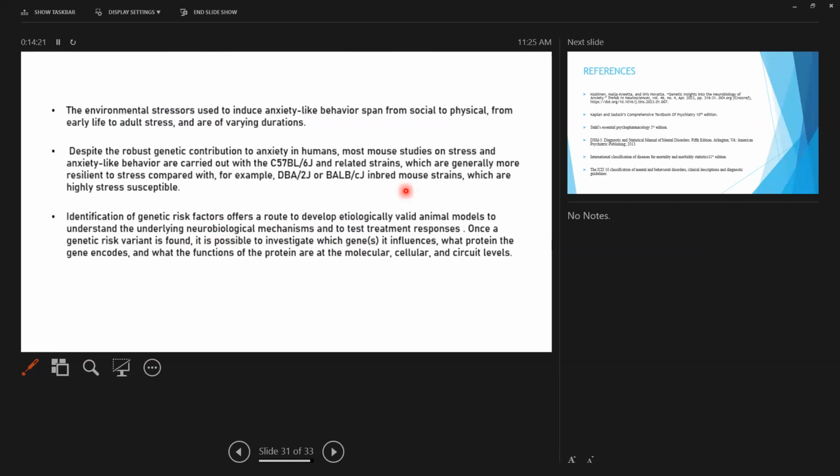Despite the robust genetic contribution to anxiety in humans, most mouse models of stress and anxiety-like behavior are carried out with C57BL/6J and related strains, which are generally more resilient to stress compared with the DBA/2J and BALB/cJ inbred mouse strains, which are highly stress susceptible. Identification of genetic risk factors offers a route to develop etiologically valid animal models to understand the underlying neurobiological mechanisms and to test treatment responses.